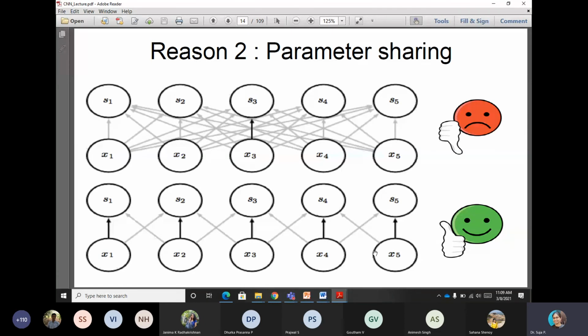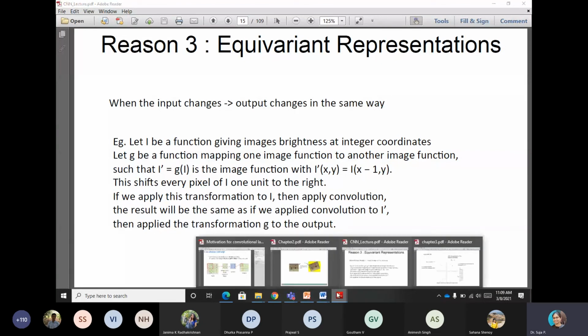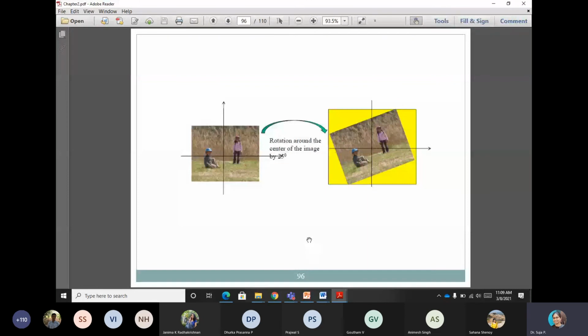And the third reason is equivariant representation. This equivariant representation I will explain a bit later, when I explain the other slide. And before that, I will go on to this slide also.